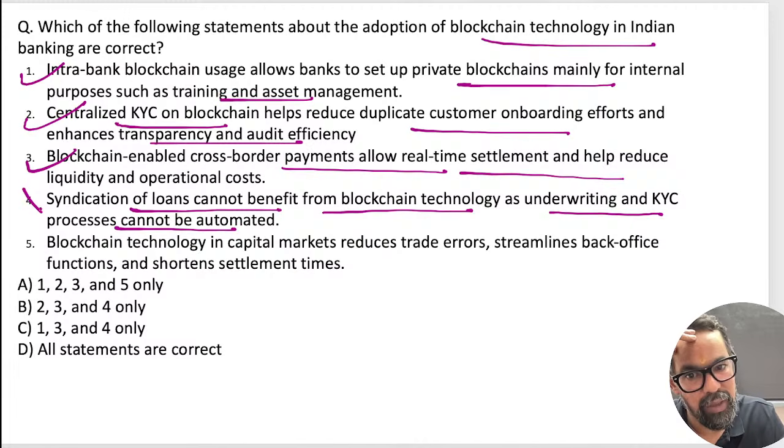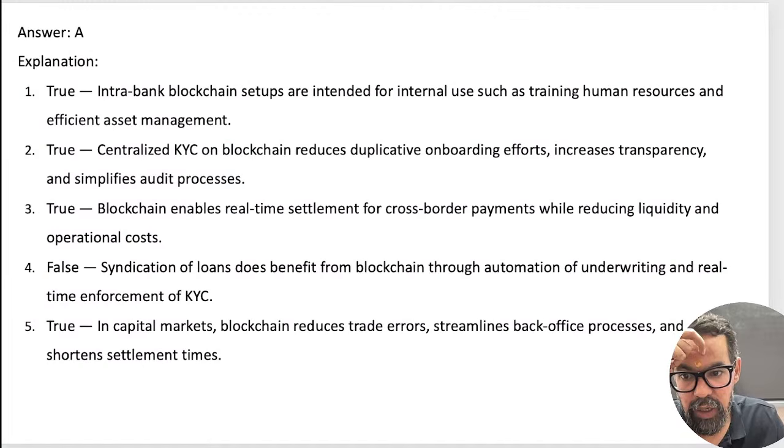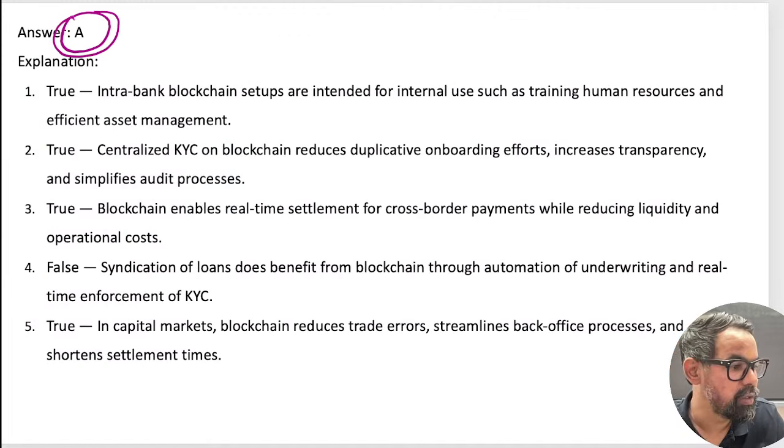Syndication of loans cannot benefit from blockchain technology, as underwriting and KYC processes cannot be automated. It can be syndicated also, if as a lead bank or as an individual bank we are doing it, it can be done, right? Blockchain technology in capital markets reduces trade errors and streamlines back office functions, this is also correct. So 1, 2, 3, 5 means option A should be the right answer for this one. Very good, guys, excellent. Next one.